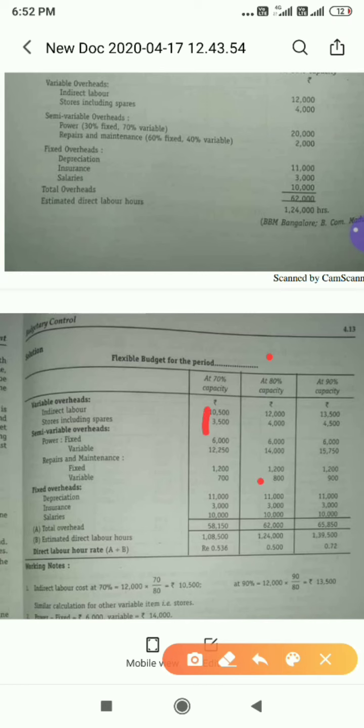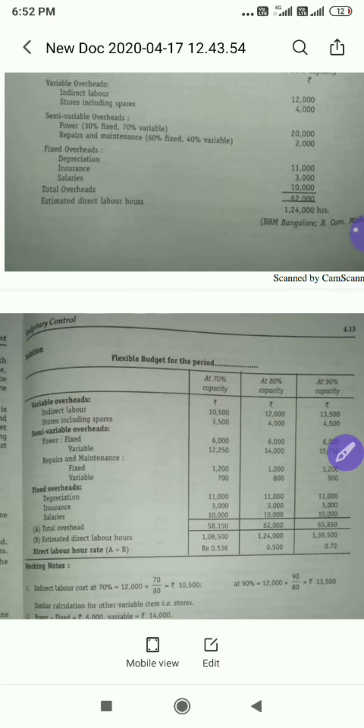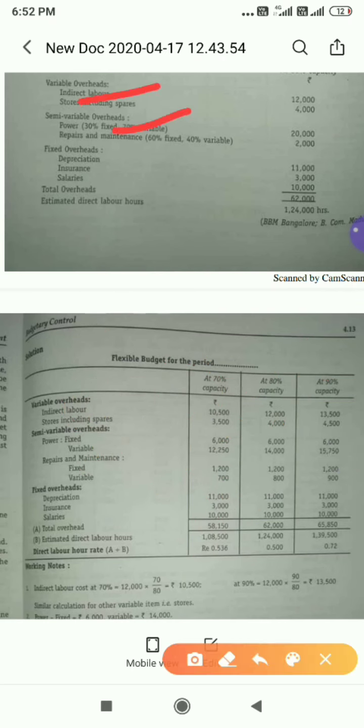Same, you have to apply the same as we have done for the previous variable cost, right? So we'll do now. 800 is for 80%, into the amount for 70. Simple. 800 gets cancelled. 8 ones are 8. So 700. And for 90% it will be 900. That's all. We are done with variable overheads. We are done with semi-variable overheads. Next, we are left with only fixed cost.